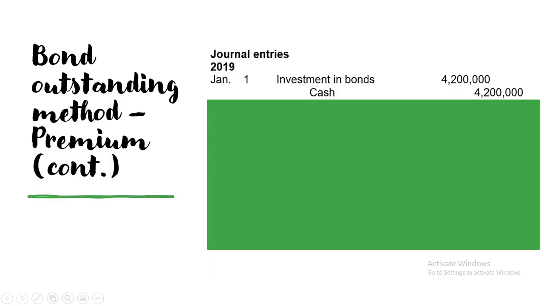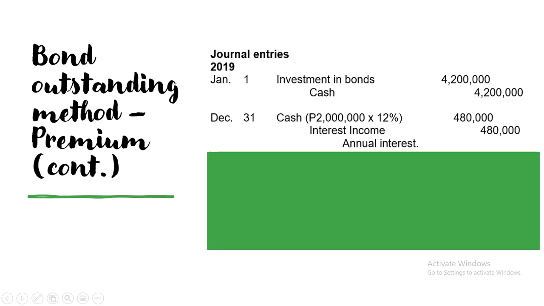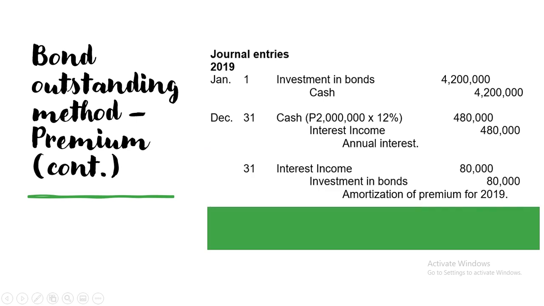So, for journal entries again, first one is to record the acquisition. Ayan, acquisition of the investment in bonds. So, debit, 4,200,000. Then, cash for 4,200,000. Then, record the annual interest. 4 million times 12%, so 480. And the interest income for 480. And since this is premium, it would decrease the amount of the interest income. Sayang. Interest income for 80. Investment in bonds for 80. Amortization of premium for 80.